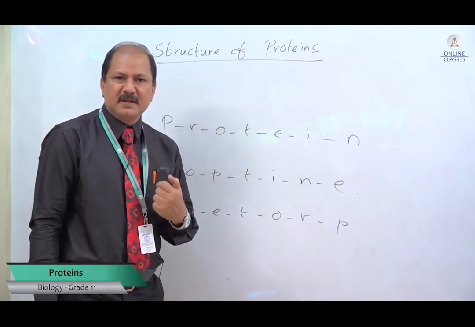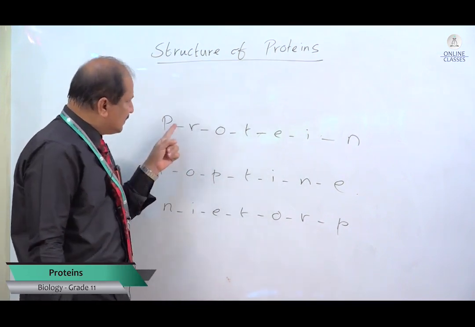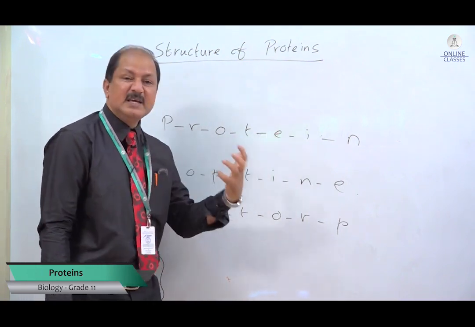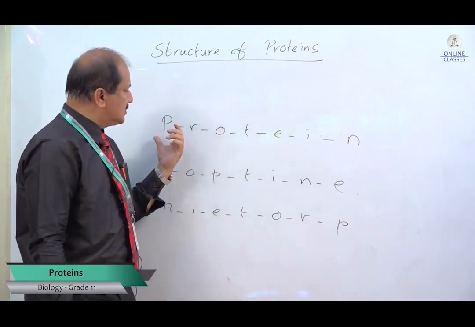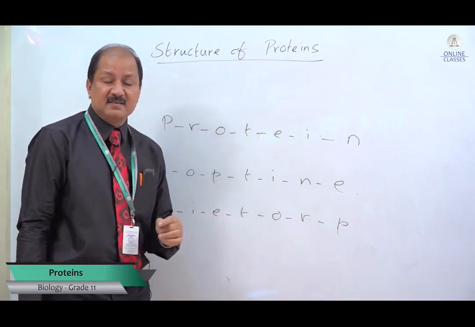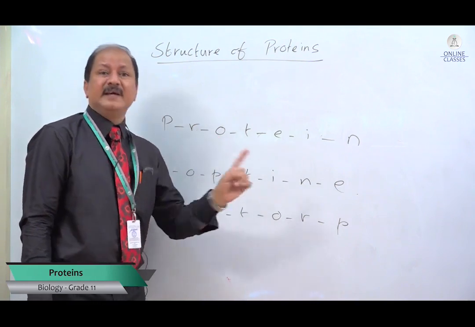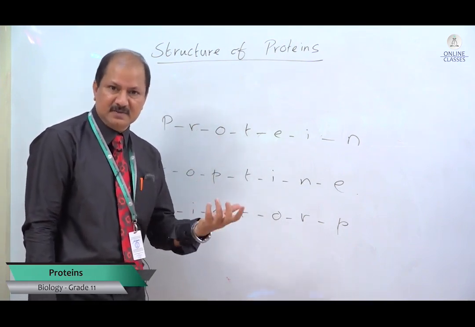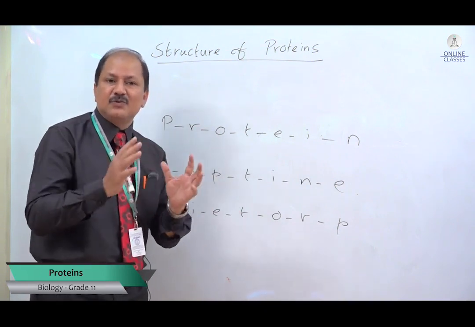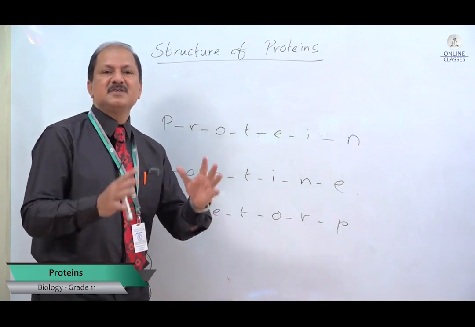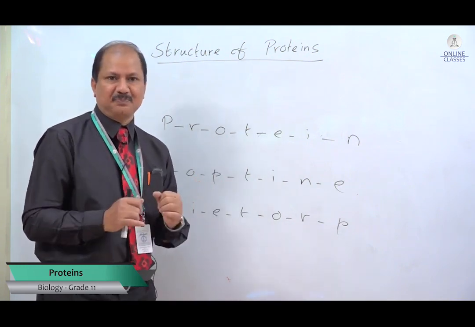Primary structure is the sequence of amino acids found in a polypeptide chain. If the sequence of amino acids is the same, and I write PROTEIN, each amino acid is going to be in the same order. So when the sequence is the same, the bonding between the residual groups will be the same. What are the bonds? Already you know: hydrogen bond, ionic bond, disulfide bond. The folding due to hydrophilic and hydrophobic interaction will be the same. The structure of the protein will be the same. If it is an enzyme, the shape of the active site will be the same.